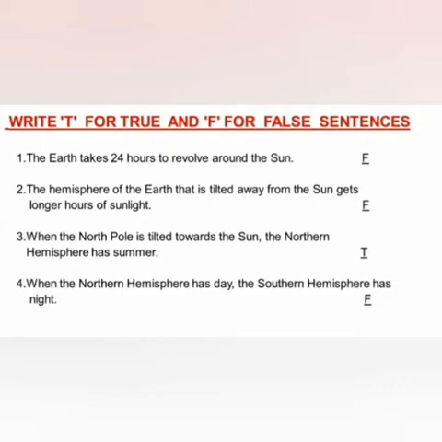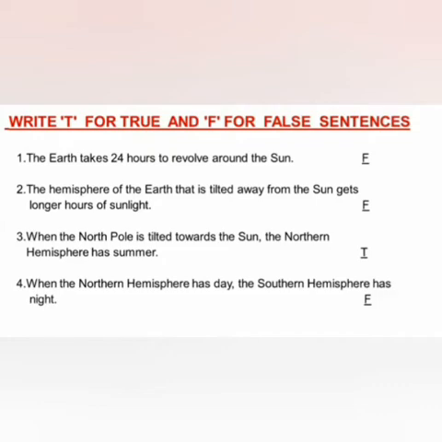When the North Pole is tilted toward the sun, the northern hemisphere has summer. It is true. Number 4. When the northern hemisphere has day, the southern hemisphere has night. It is also false. The correct statement is when the northern hemisphere has summer, the southern hemisphere has winter.